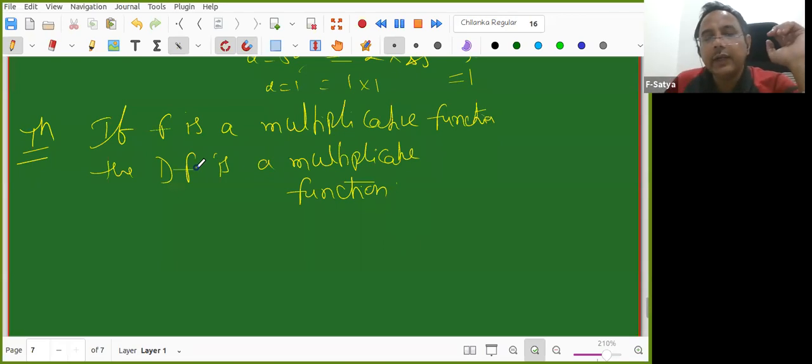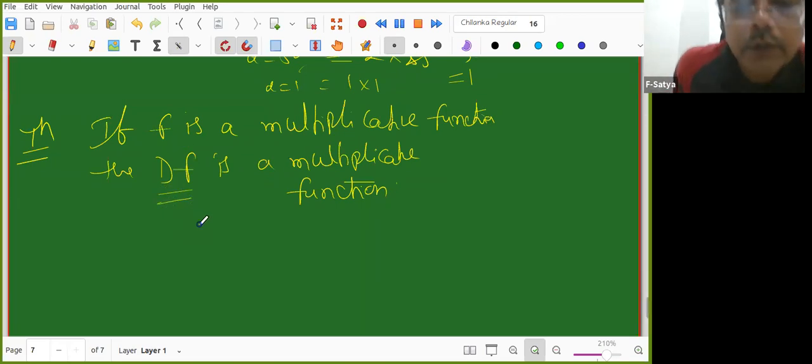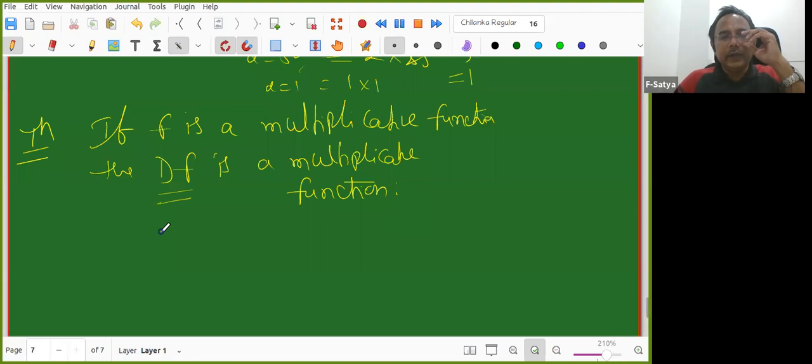Remember, df is the divisor sum function of f. So if f is multiplicative, then df is also a multiplicative function. That I need to prove. Remember what is given and what we need to show. Given that f is multiplicative, the claim is df is also multiplicative. So, proof.